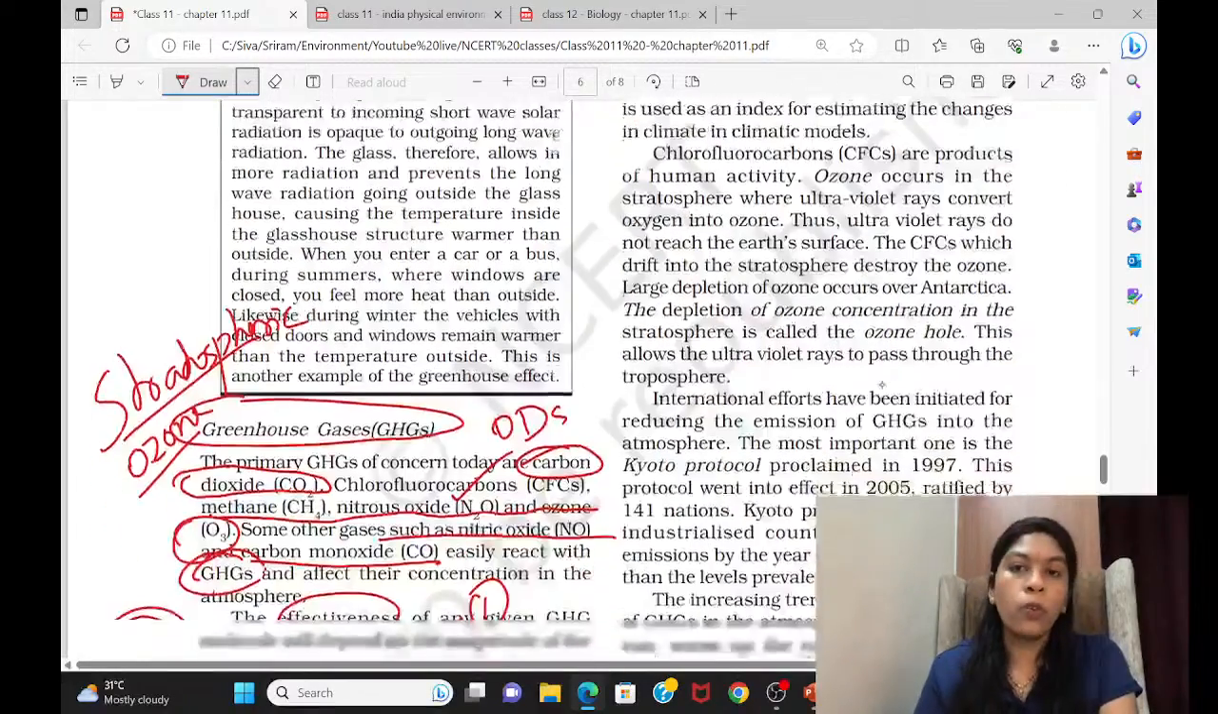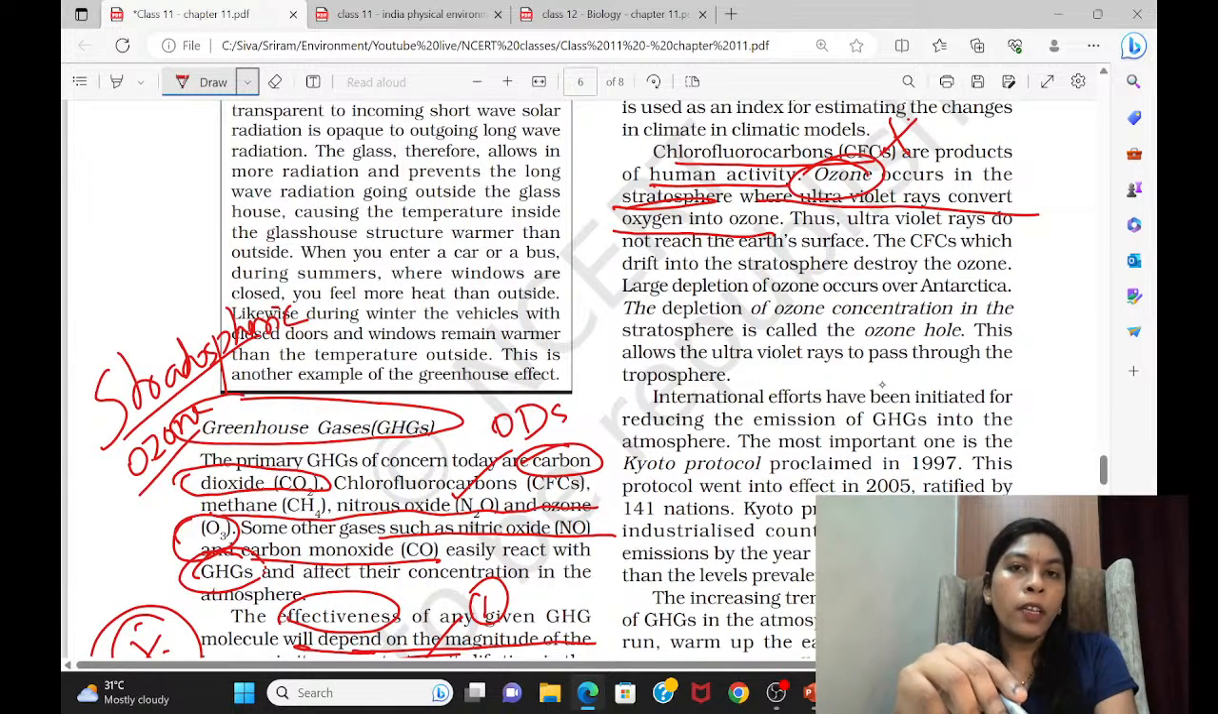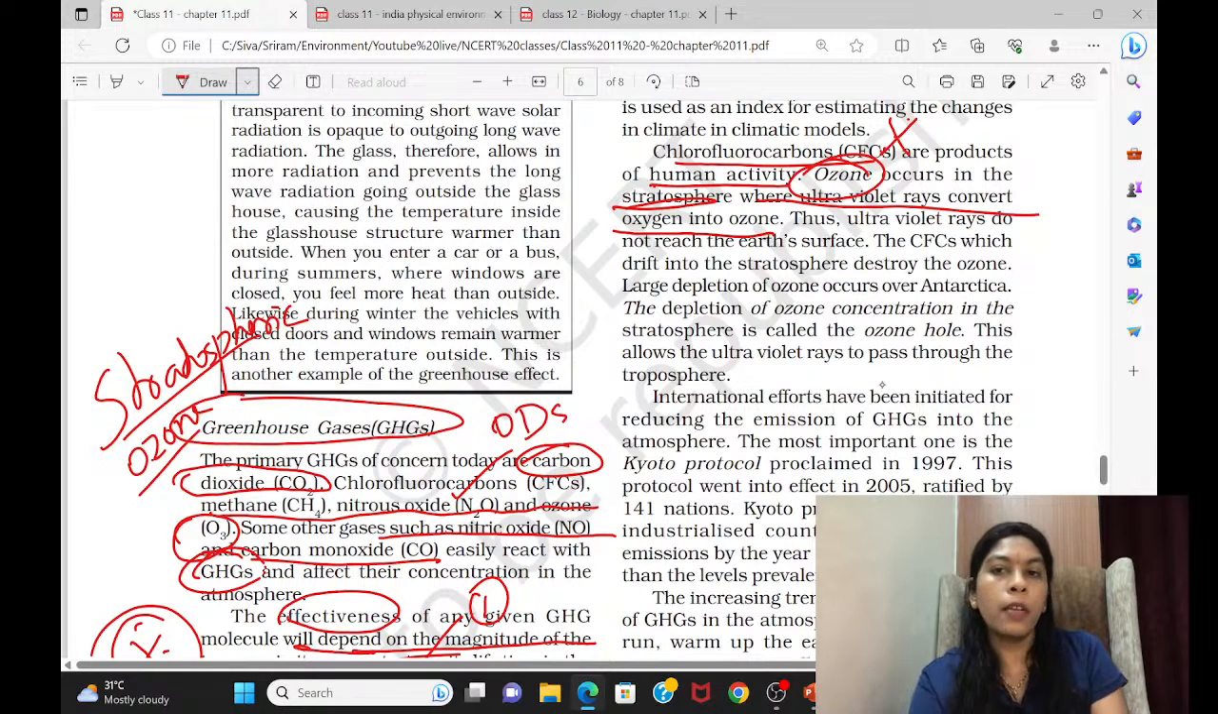Chlorofluorocarbons are products of human activity. So this is another major havoc we have created. Ozone occurs in the stratosphere. This we are talking about stratospheric ozone, which protects humans from ultraviolet rays. Already we have told this. How ultraviolet rays are formed, how ozone is formed and all, that is a separate topic. Even you can read the statement.